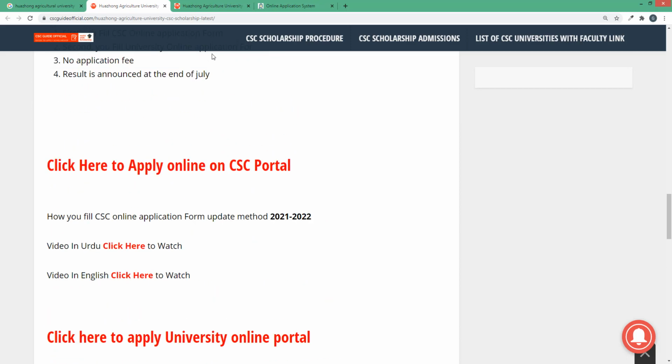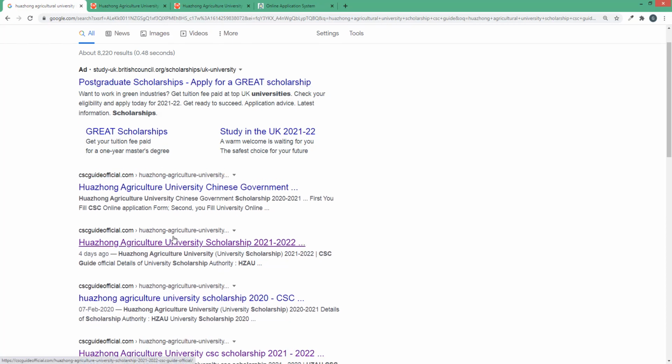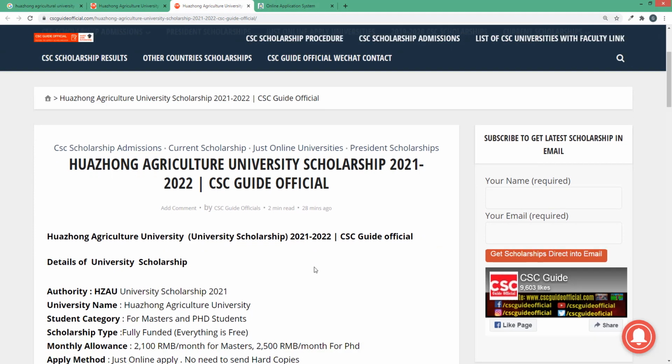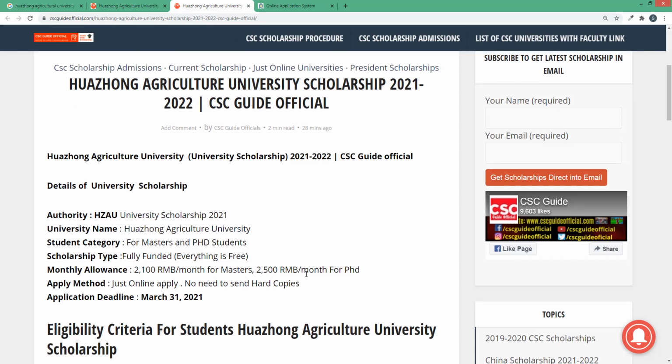Now move forward to the Huazhong Agriculture University scholarship. Search Huazhong Agriculture University scholarship CSC guide and click on this link. Here is the link, Huazhong Agriculture University scholarship 2021-2022, and you must check the website cscguideofficial.com. Click on that. After that you can see the details about the Huazhong Agriculture University scholarship. You can't apply for both scholarships at the same time. You can apply only once.